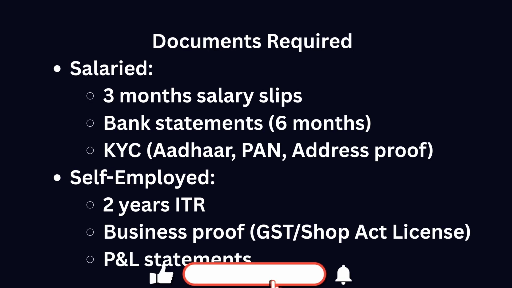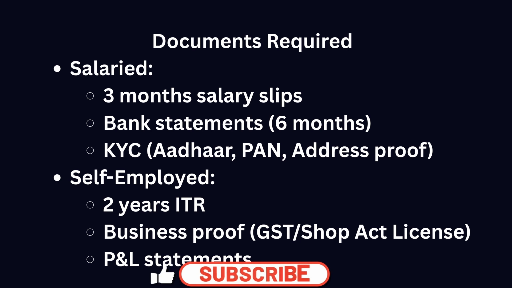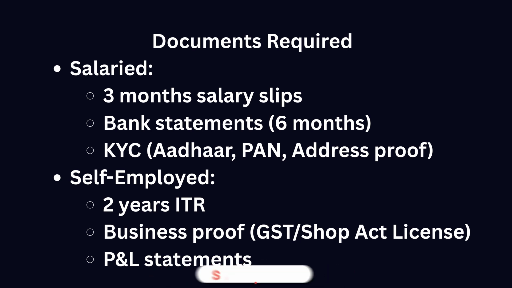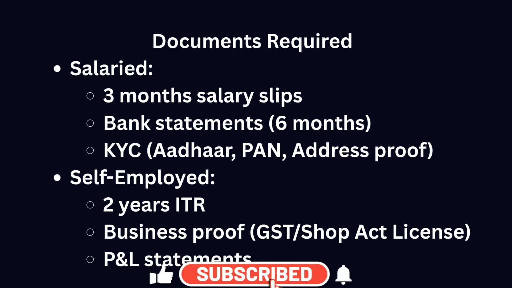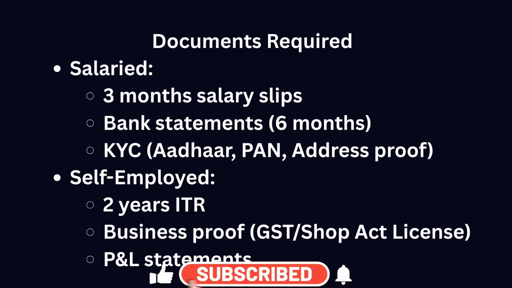Now we will see the documents required for Union Bank of India personal loan application. For a salaried person, you need 3 months salary slip, bank statements of last 6 months, KYC, Aadhaar, PAN, address proof. For self-employed, 2 years ITR, business proof, GST, Shop Act license, profit and loss statements.